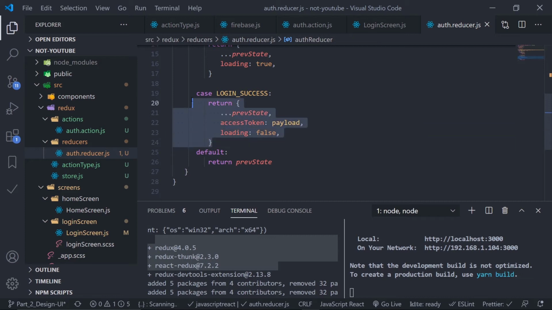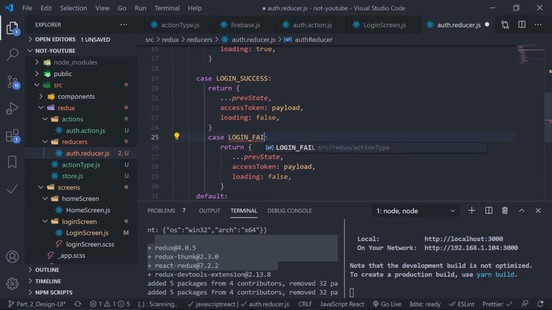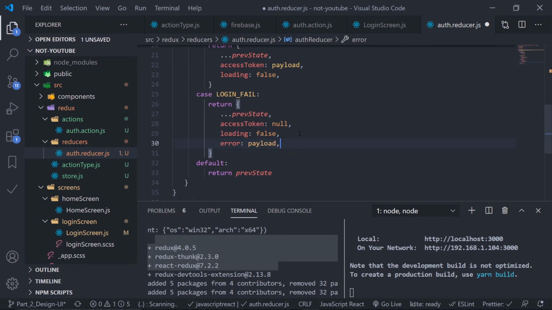And let's now handle the login fail. Just copy this case, paste it here. This is my login fail, and again just import this login fail, auto imported. I'll copy the previous state, but the access token is null. If something goes wrong in our authentication, the loading is still false, and an additional property, which is error, is payload. That's it.